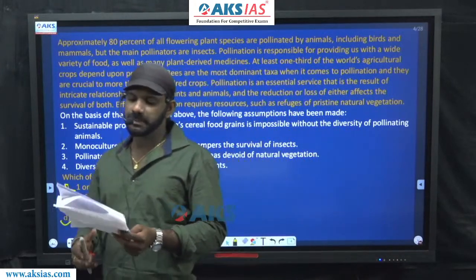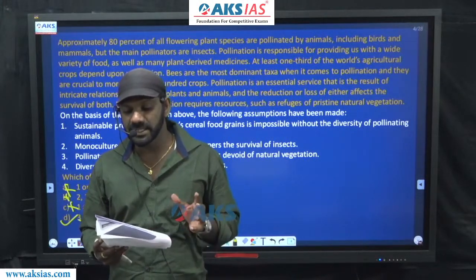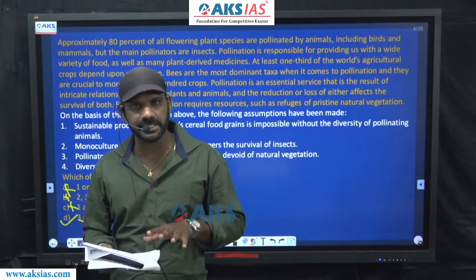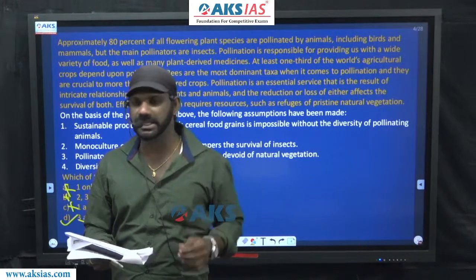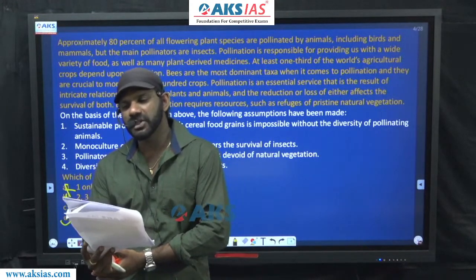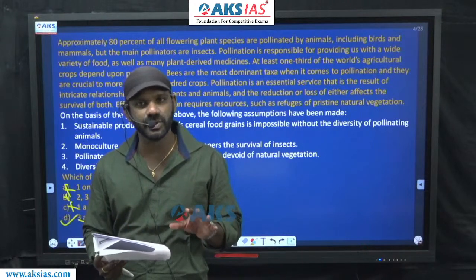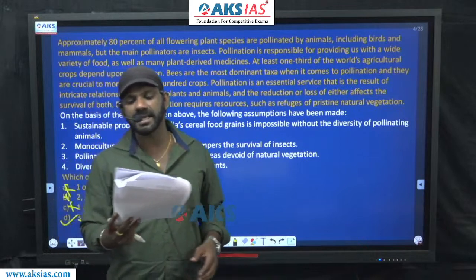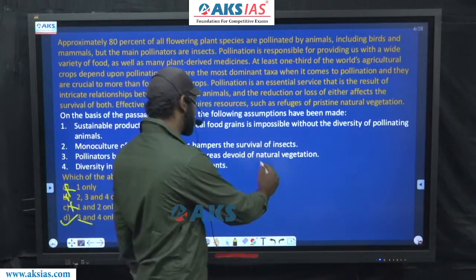Come to 3. Pollinators become scarce in cultivated areas devoid of natural vegetation. This is what option 3 says. I'll read the last sentence of the paragraph once again. Effective pollination requires resources such as refuges of pristine natural vegetation. 3 says, pollinators become scarce in cultivated areas devoid of natural vegetation.